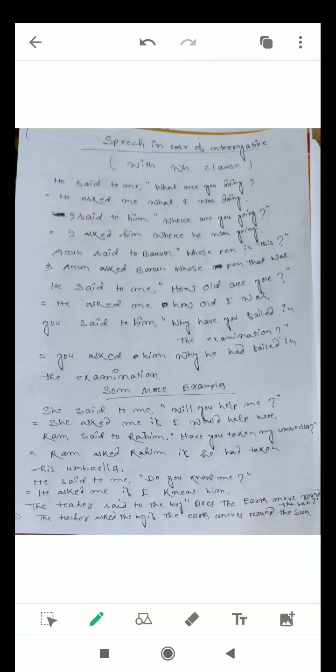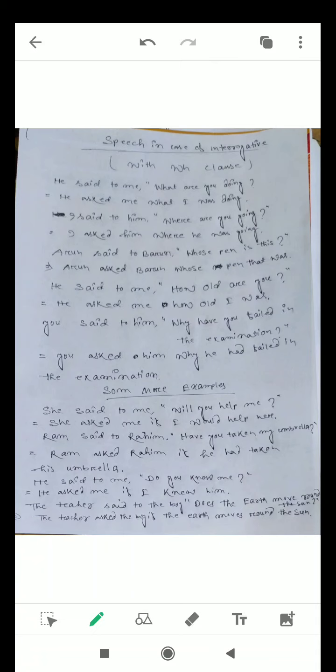First example here it is given. He said to me, "What are you doing?" The answer is he asked me what I was doing. Said becomes asked. In case of assertive sentence, we had written told, but in case of interrogative sentence, we should put asked or inquired.